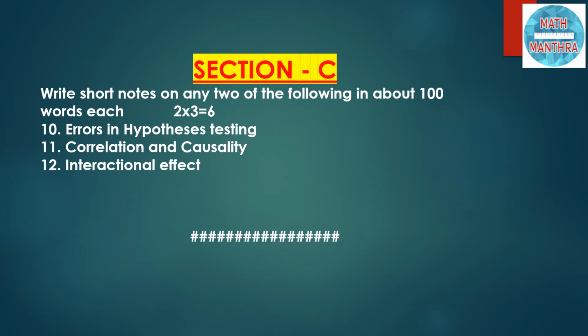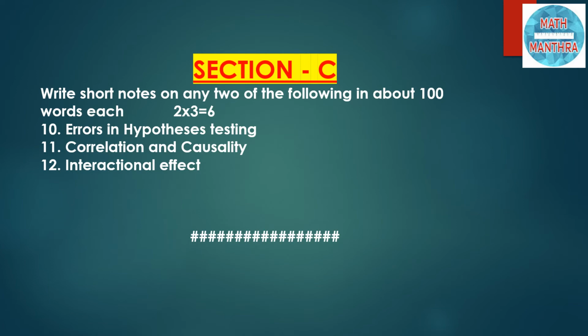Now let's see section C. Write short notes on any two of the following in about 100 words each. Here we have 3 questions given, and you have to answer any 2 questions. Question number 10. Errors in hypothesis testing. This question was there in assignments. Hope you all remember. Question number 11.